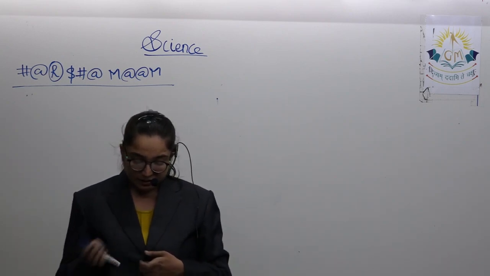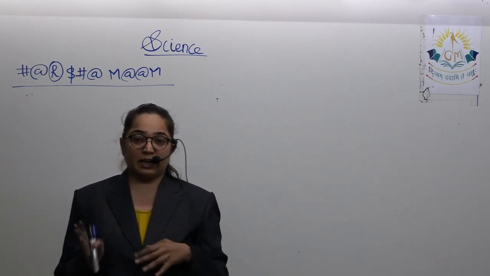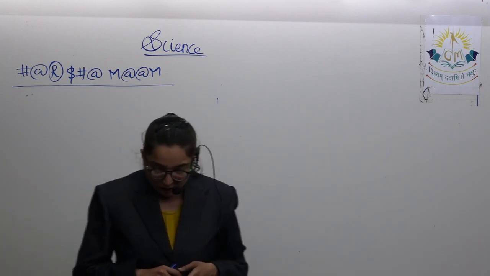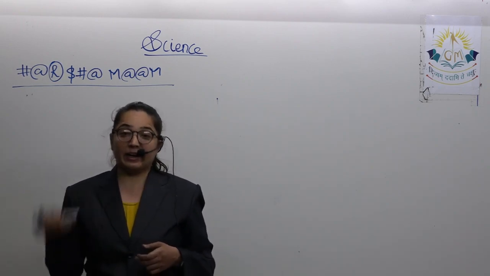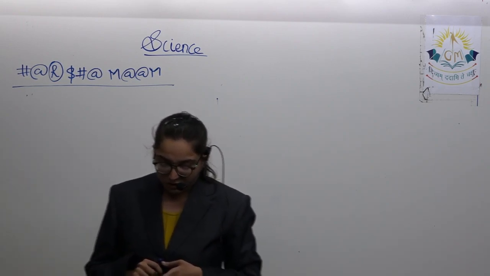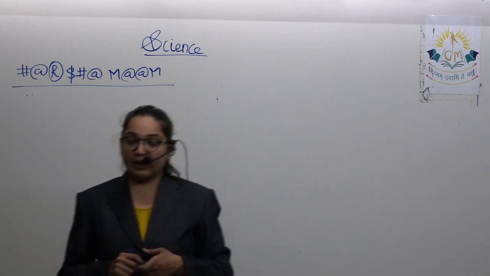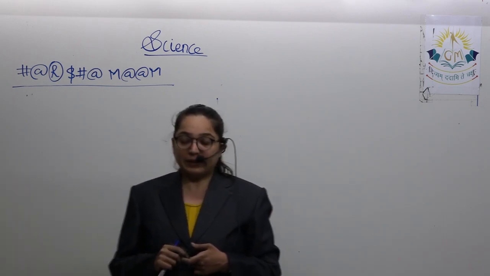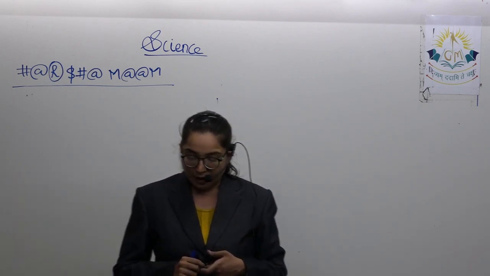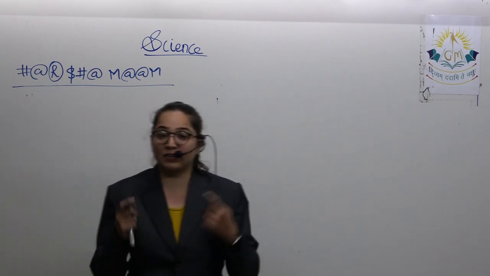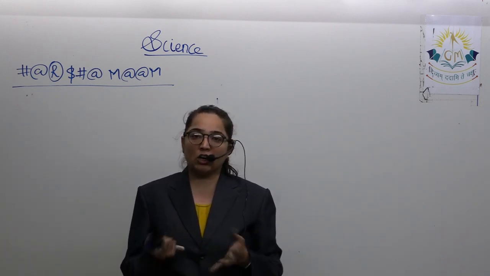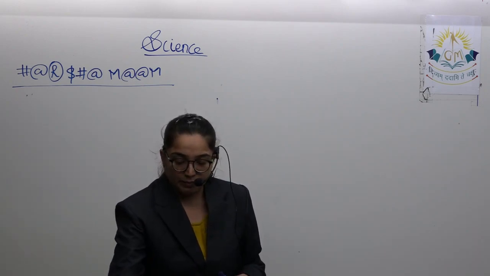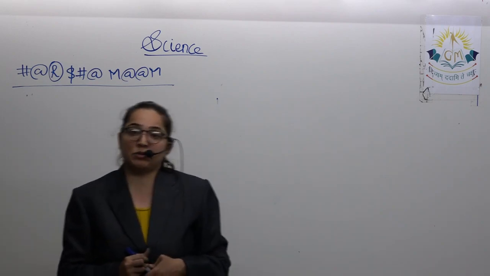There are two things that can be done. Either it can be cured or it cannot be cured. When can it be cured? If the cornea has become opaque, then it can be replaced. Next, if the eye lens is opaque, then also it can be replaced. But if there is a problem with the retina, then we cannot replace the retina. In that case, the images will not be sent to the brain and the person will not be able to see.